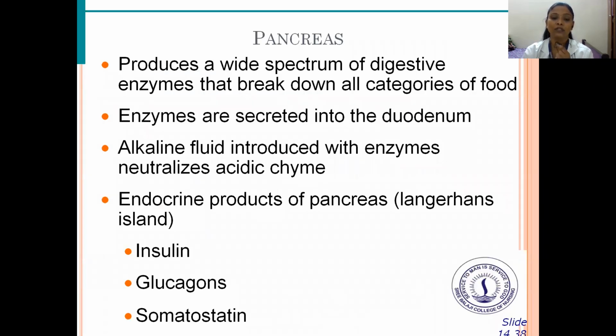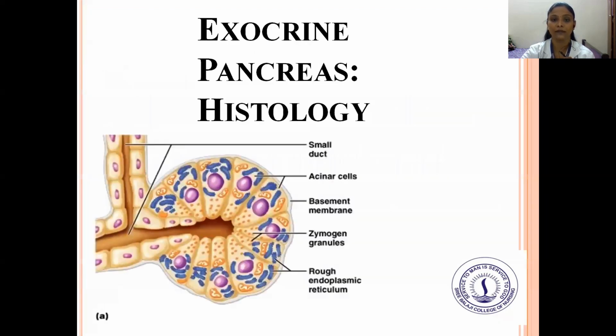Pancreas. It produces a wide spectrum of digestive enzymes that break down all the categories of food. Enzymes are secreted in the duodenum. Alkaline fluid produced with the enzymes neutralizes acid chyme. Endocrine products of the pancreas are from the islets of Langerhans, which have insulin, glucagon, and somatostatin.